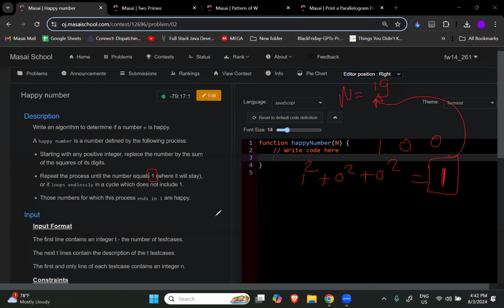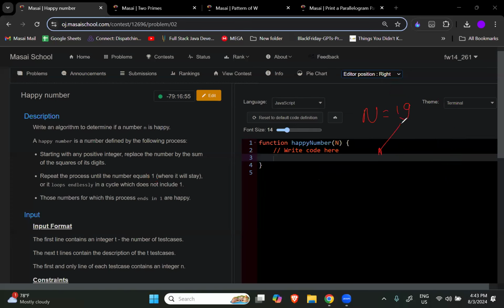When can we not say it's a happy number? Let's suppose we started from 19, and after a few iterations we again got 19. Then it is a loop. We will never be able to reach 1, because this number will keep coming again and again. In that case, it's not a happy number. That's pretty much the basic question here.